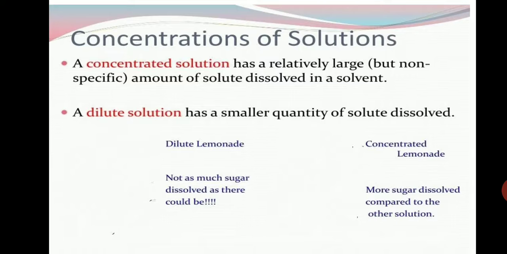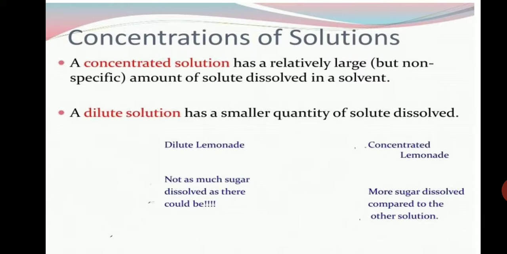So it can be a dilute solution or a concentrated solution.